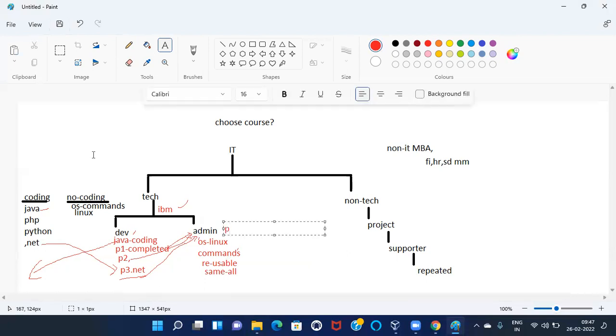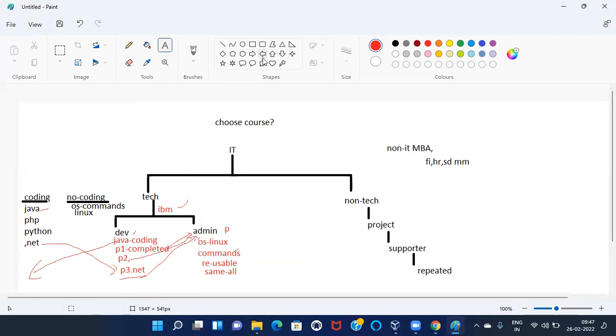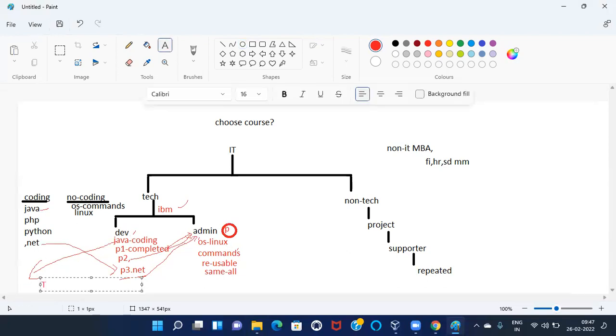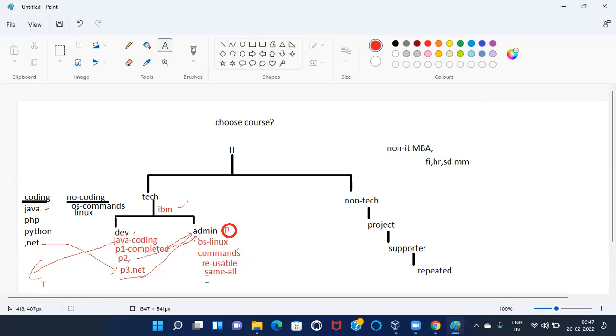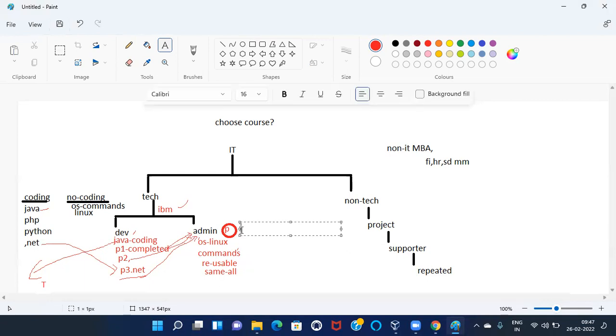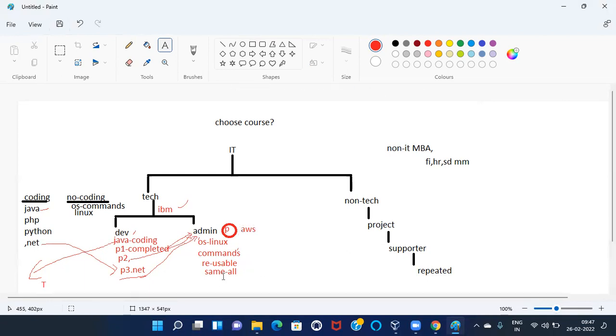So that is the reason, in one word we can say, it is a permanent job, a tension-free job, and a technical job. And I can say the other is a temporary job, only up to your project. So that is the reason we always choose admin jobs, to keep our life smooth and easy. Our AWS also comes under administrators. Here there is no coding.